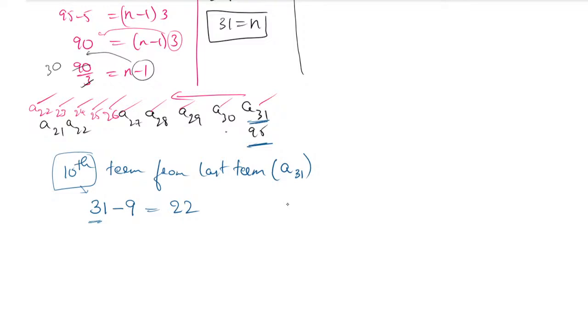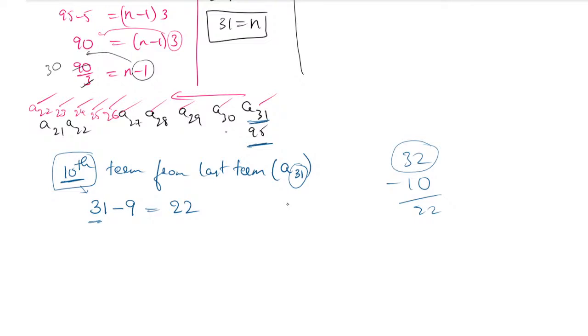When you subtract 10, from 32 minus 10, 22 will come, which means you are leaving out that 32nd term. You have to include it.